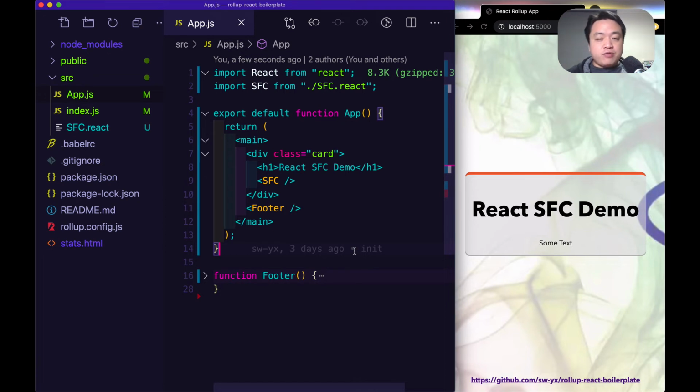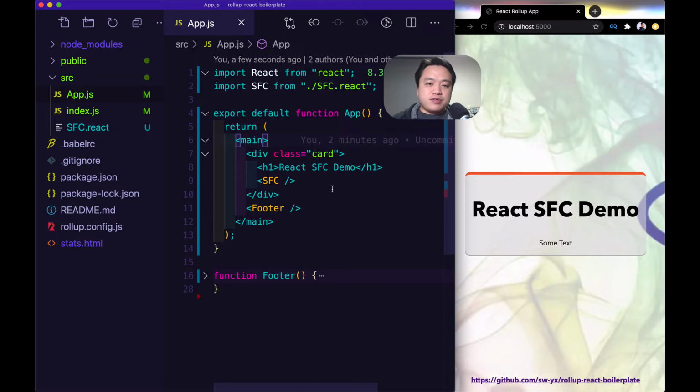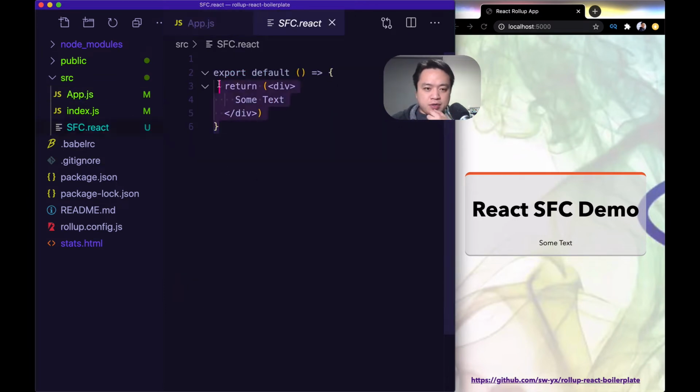Okay, so I have a demo React app running here. Everything is normal about this except for one difference, which is I'm importing this sfc component from sfc.react. So this is a new file type that I've established. And if I go into sfc.react, I can see some JavaScript code, but it's not syntax highlighted properly. Fortunately, I can use existing tooling to do that.